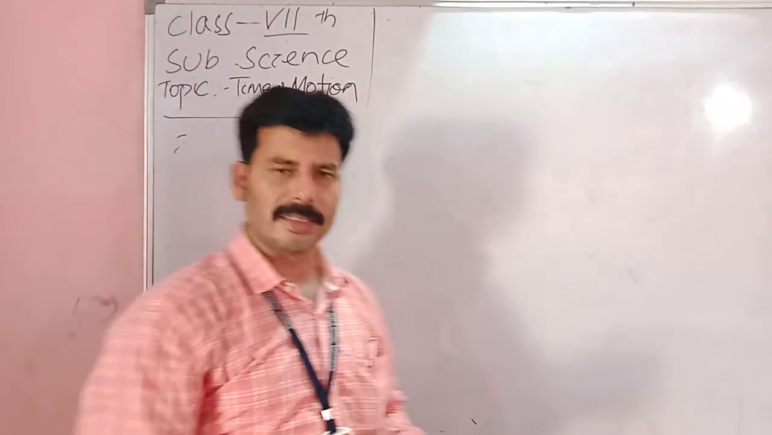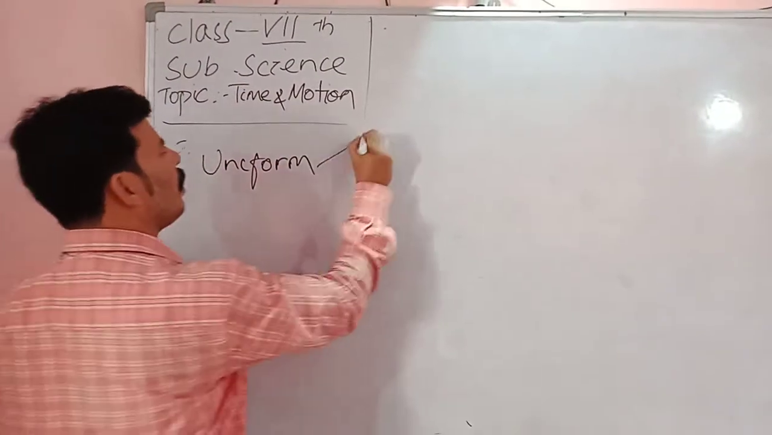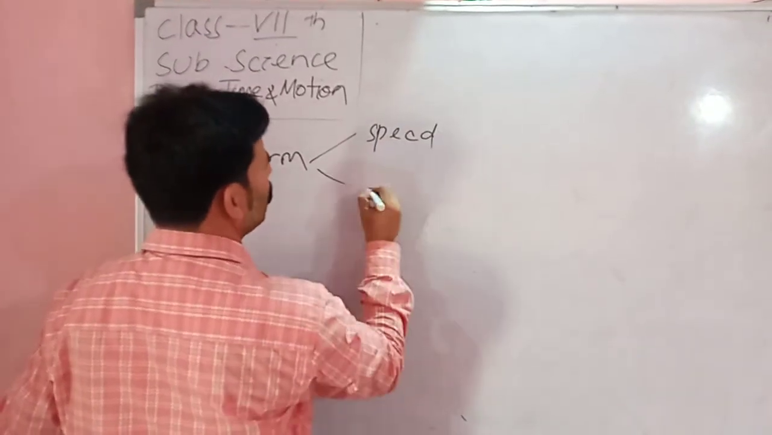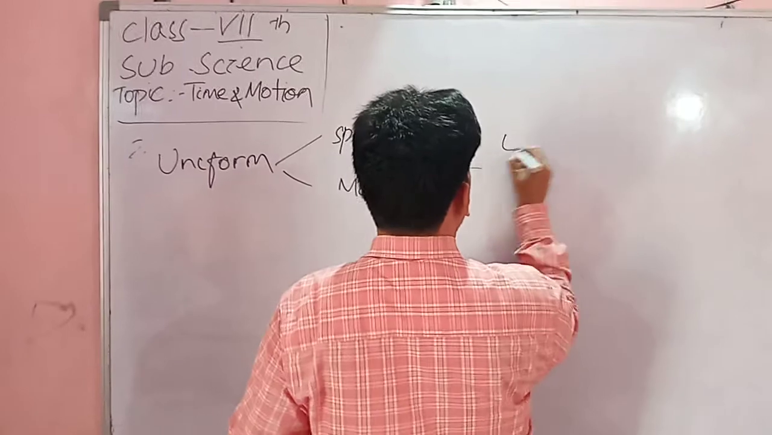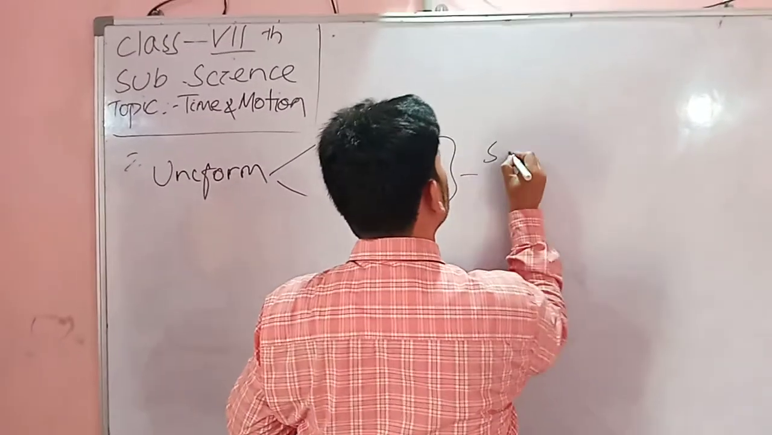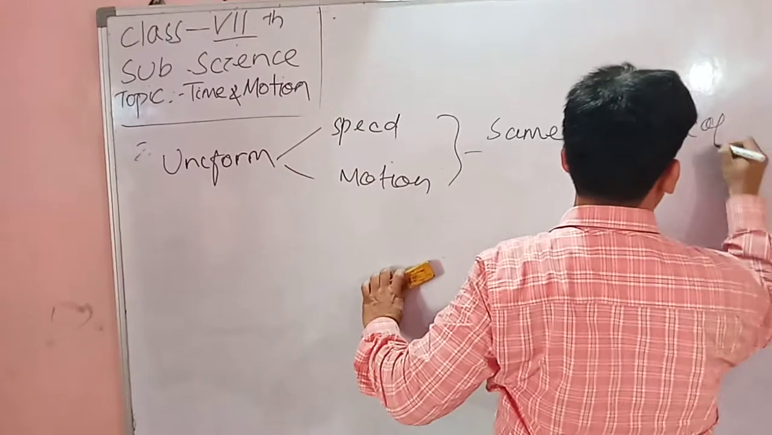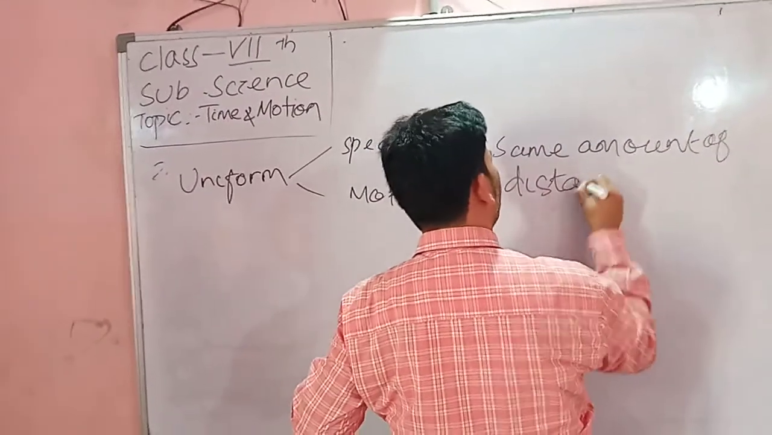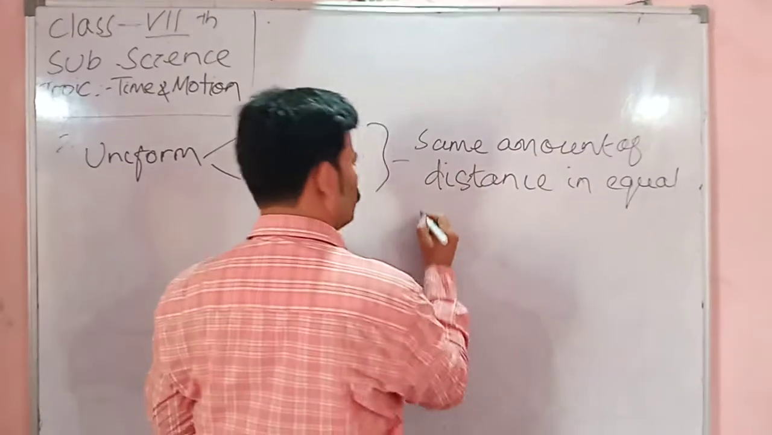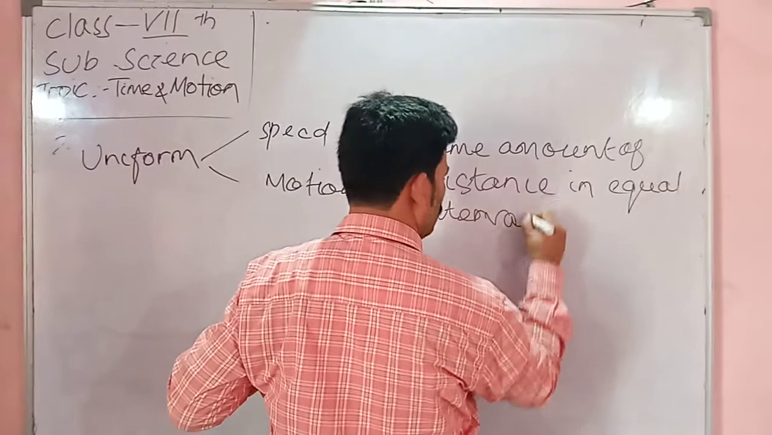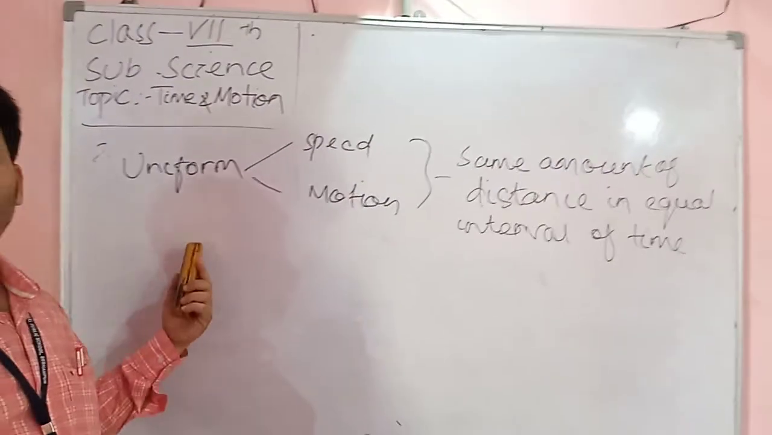So now coming to average speed and average motion. We learned about uniform speed and uniform motion, where an object covers the same amount of distance in equal intervals of time. The opposite of that is known as non-uniform.